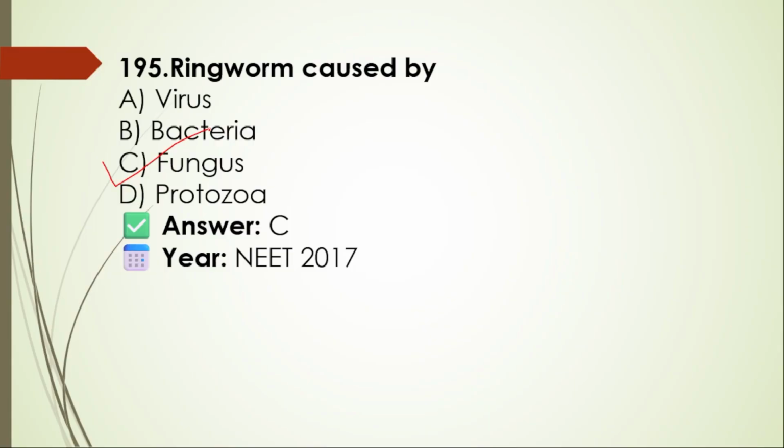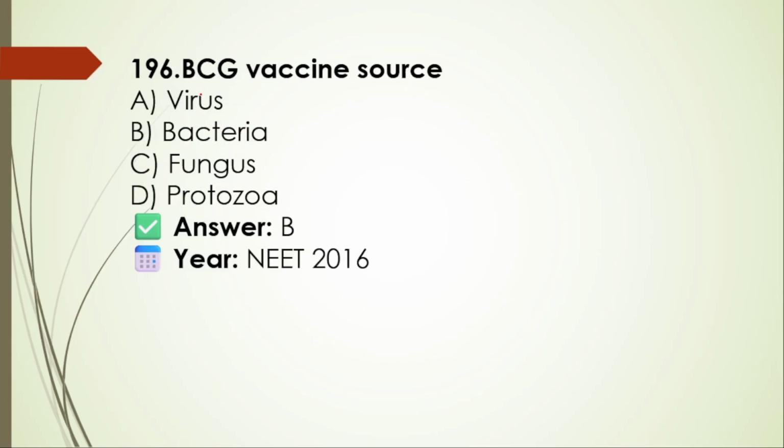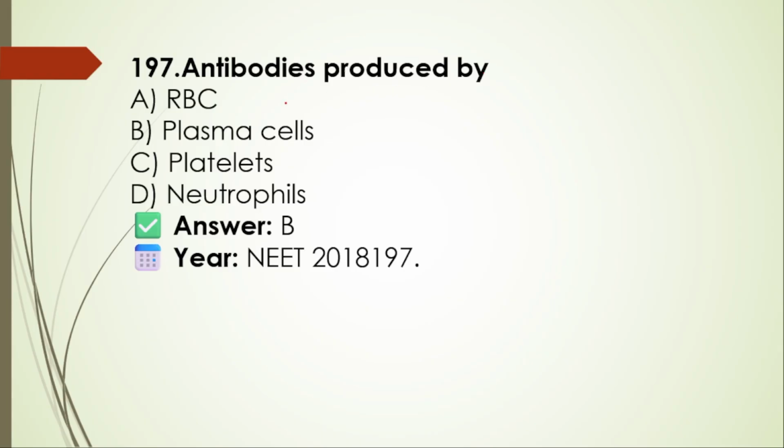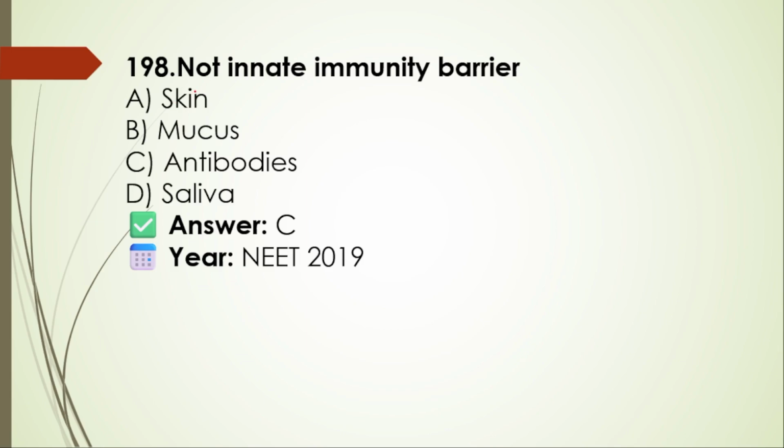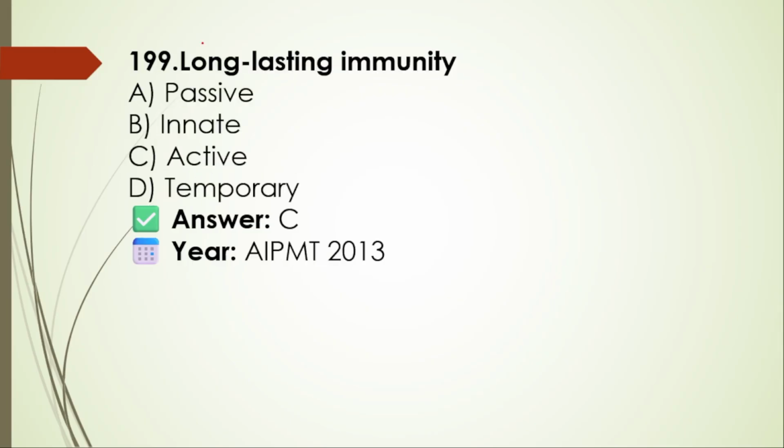Trypanosoma. Next, BCG vaccine source: virus, bacteria, fungus, protozoa. Bacteria. Antibodies are produced by RBCs, plasma cells, platelets, neutrophils. The right option is B. Next, not an innate immunity barrier: skin, mucus, antibodies, saliva. Antibodies. 199. Long lasting immunity: passive, innate, active, temporary. Active.